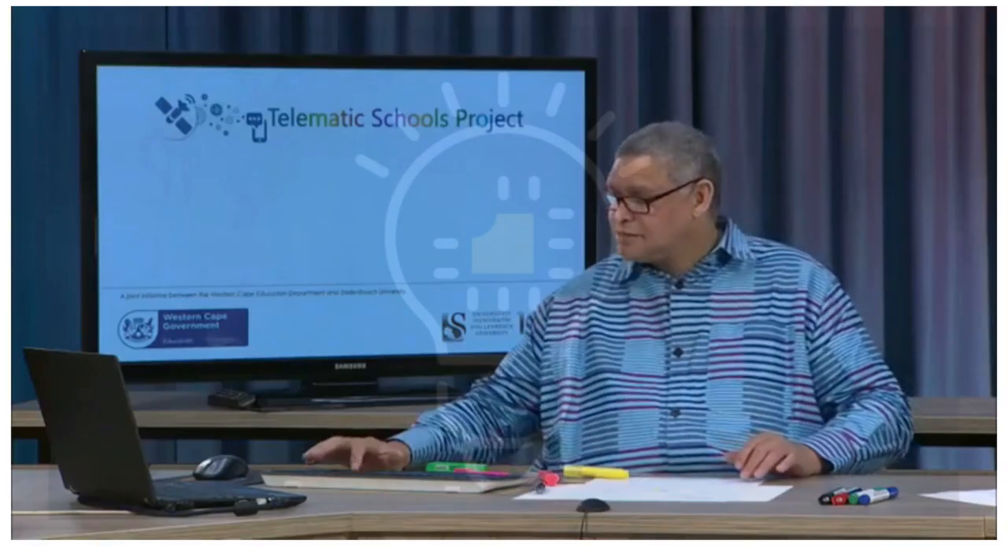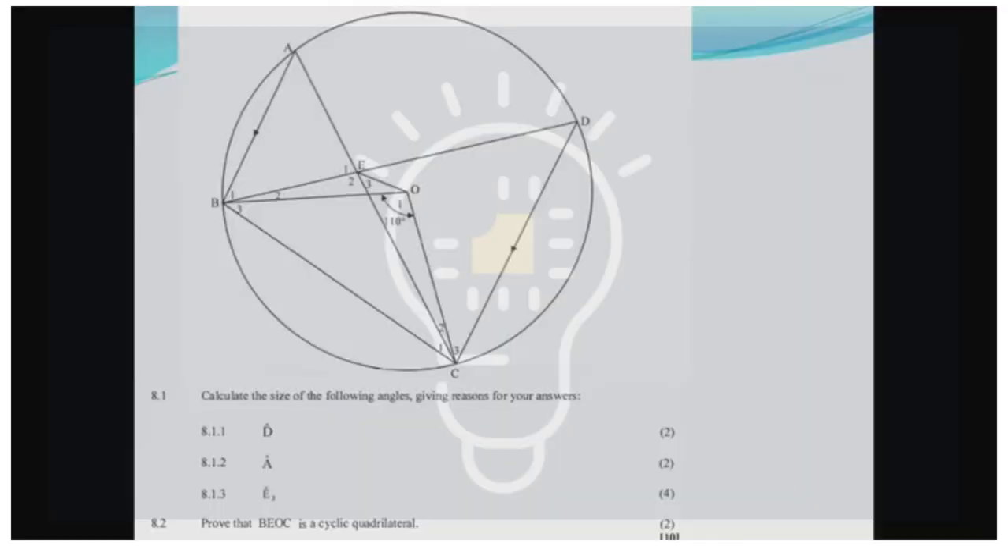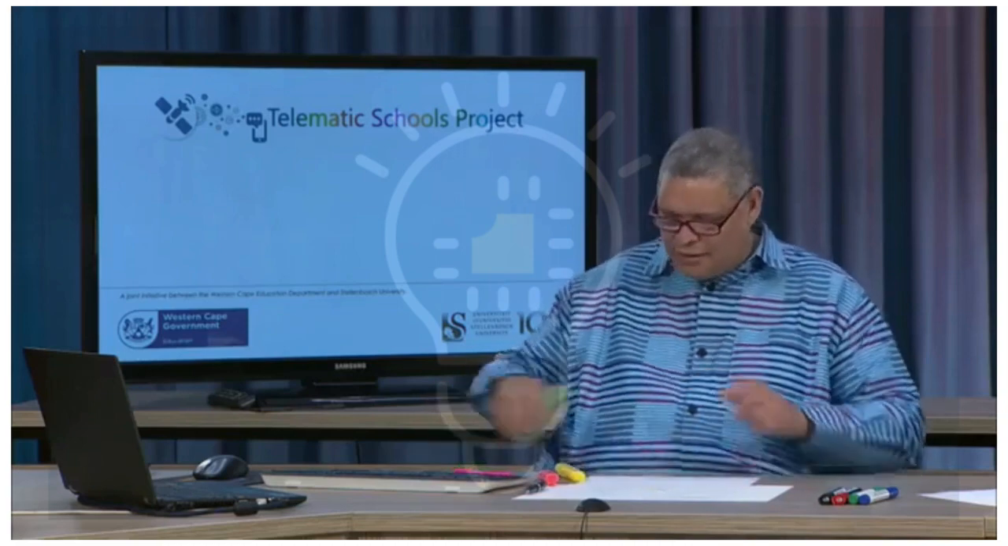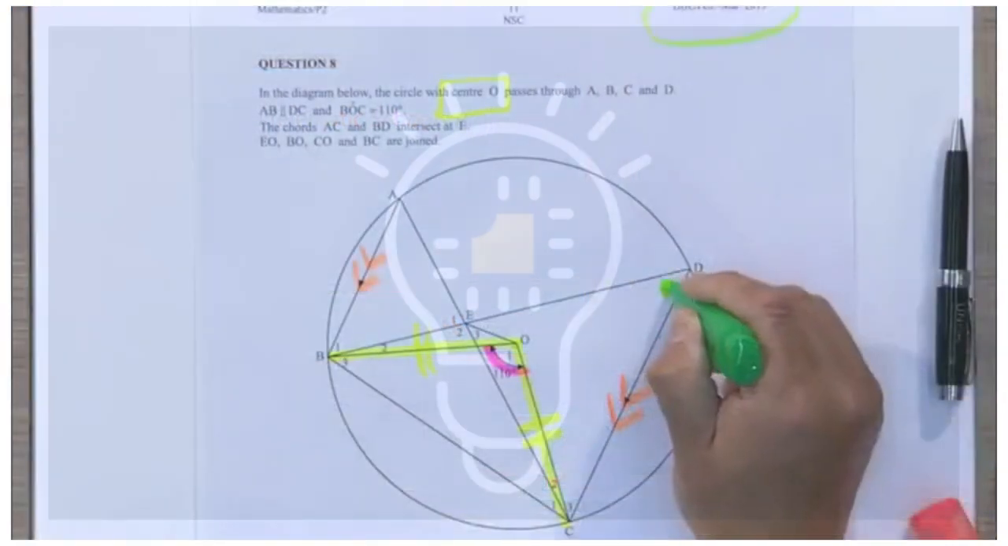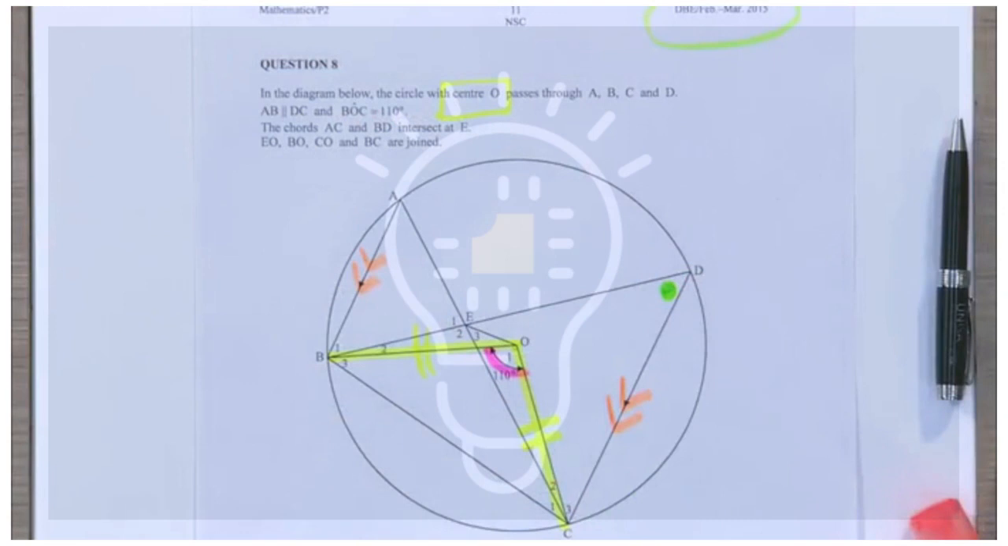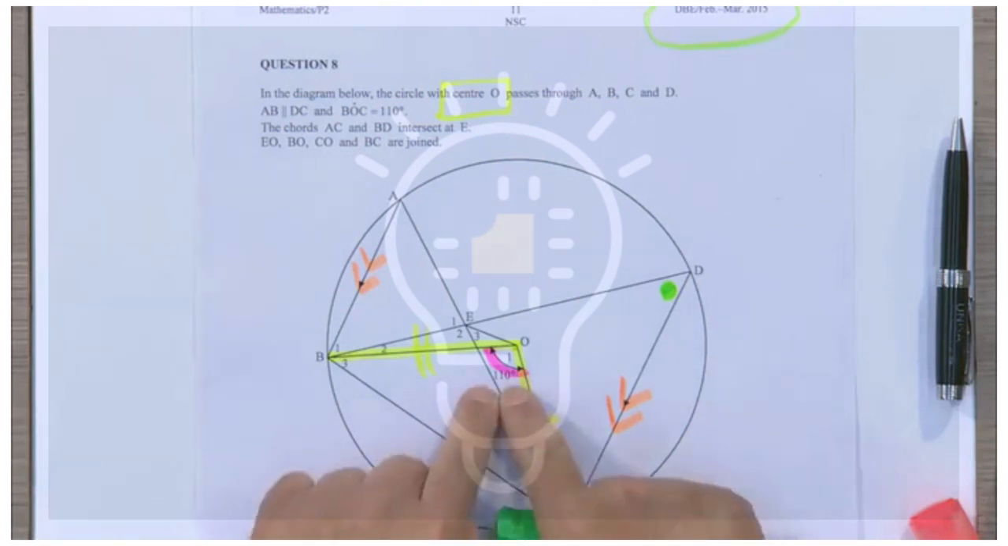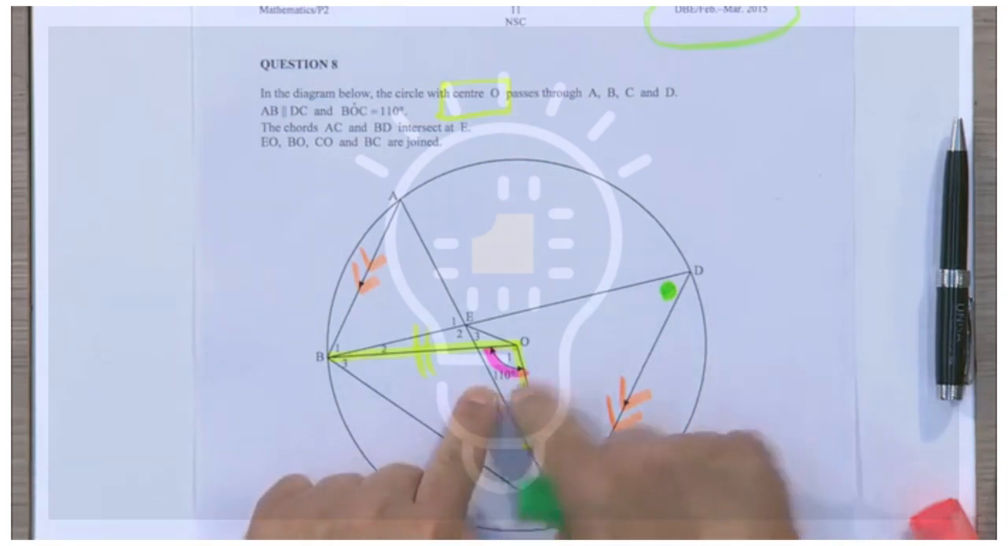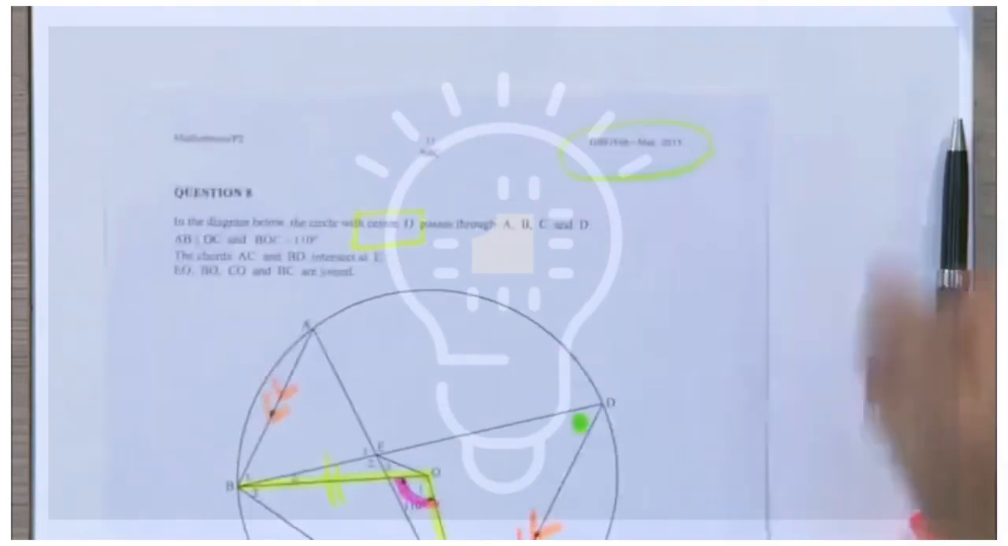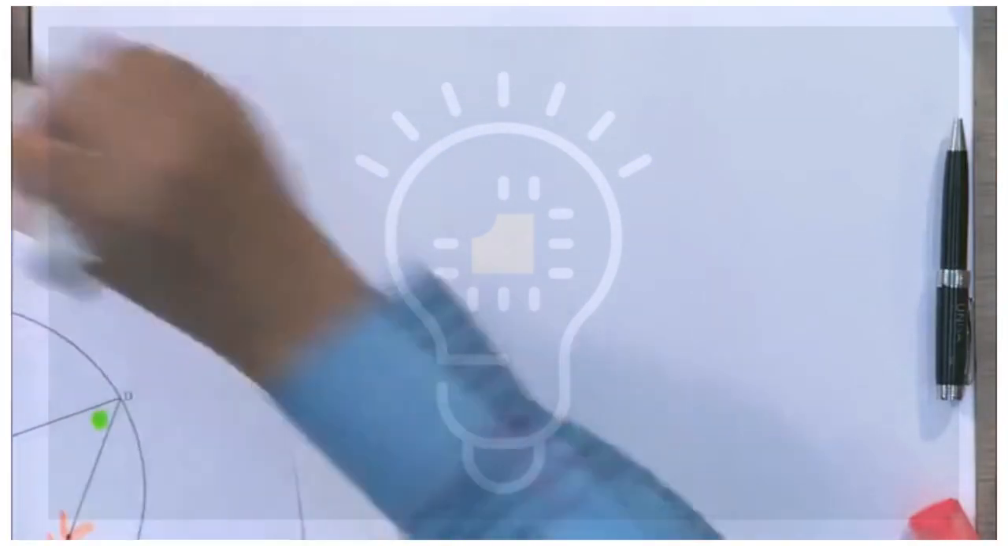The question says, as you can see on the monitor and also in your material, calculate the size of the following angles, giving reasons for your answers. Now they say we must find angle D. Let me highlight it here. Angle D, there it is. I put a green dot there. Well, immediately I say, the theorem states that the angle at the center of the circle is twice the angle at the circumference.